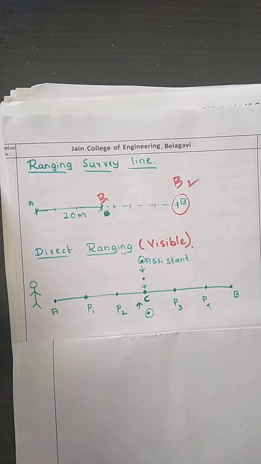In the previous class, we discussed linear measurement, that is, chaining and taping. In that, we also saw the errors in chaining, the different types of errors, and the different types of tapes and chains that are available.